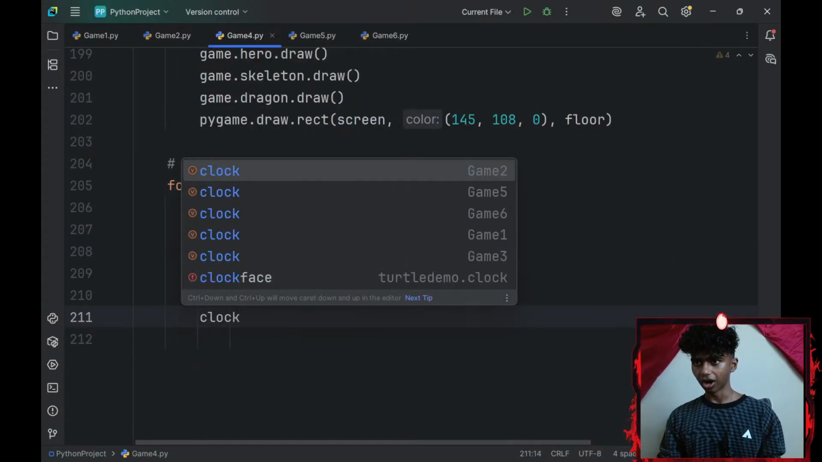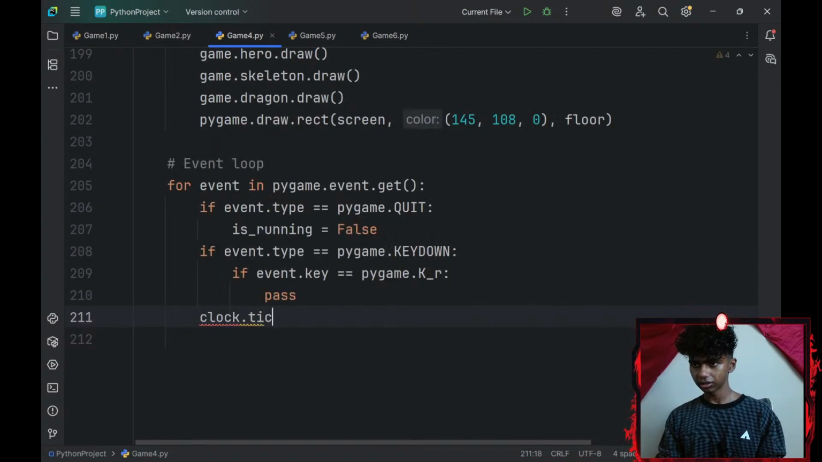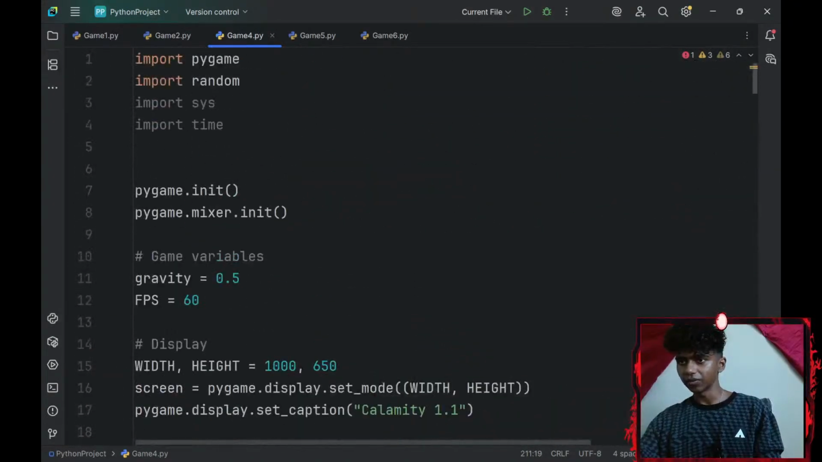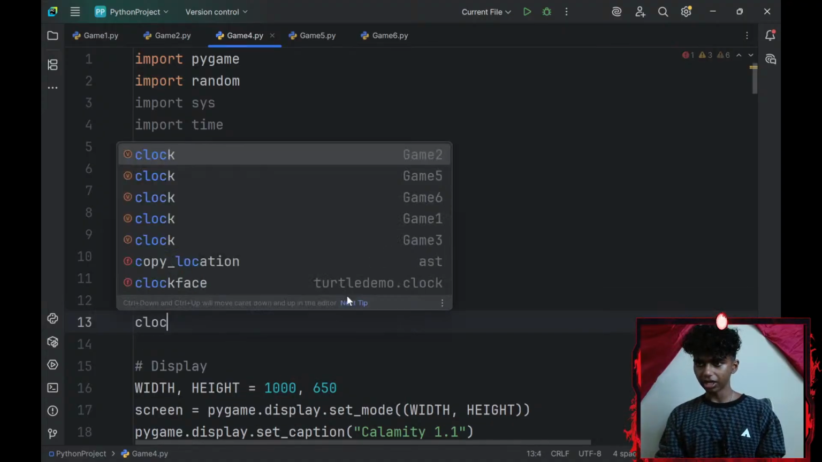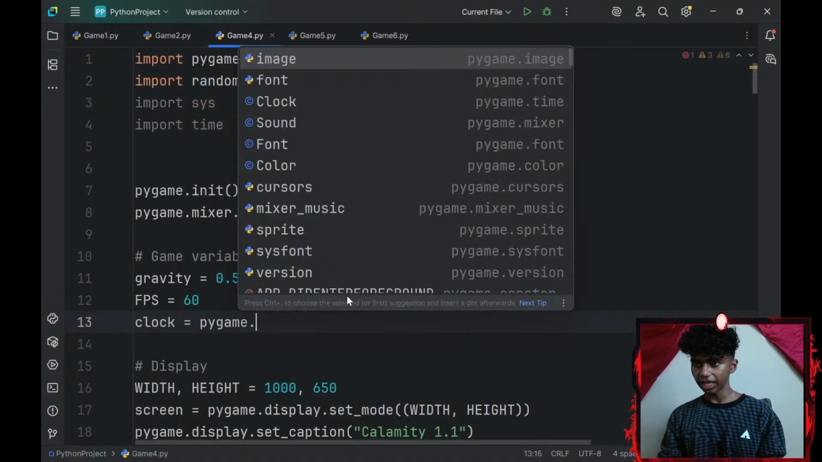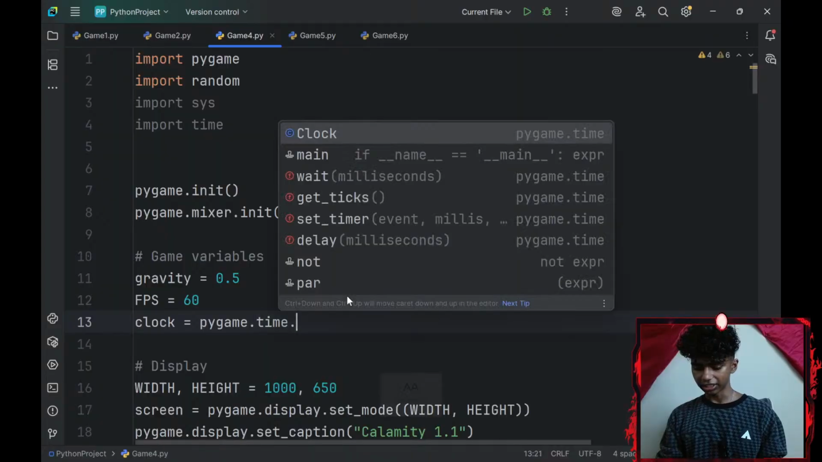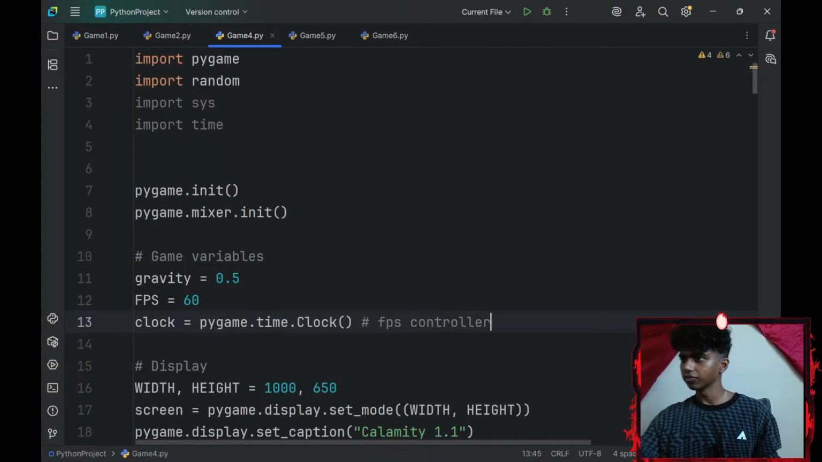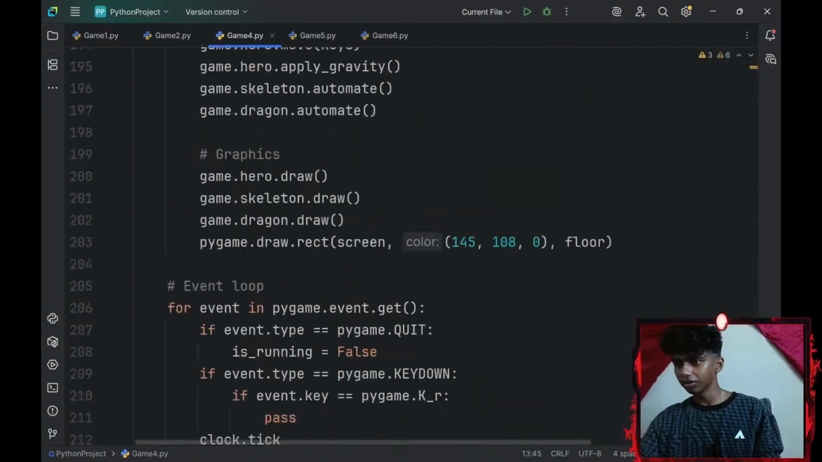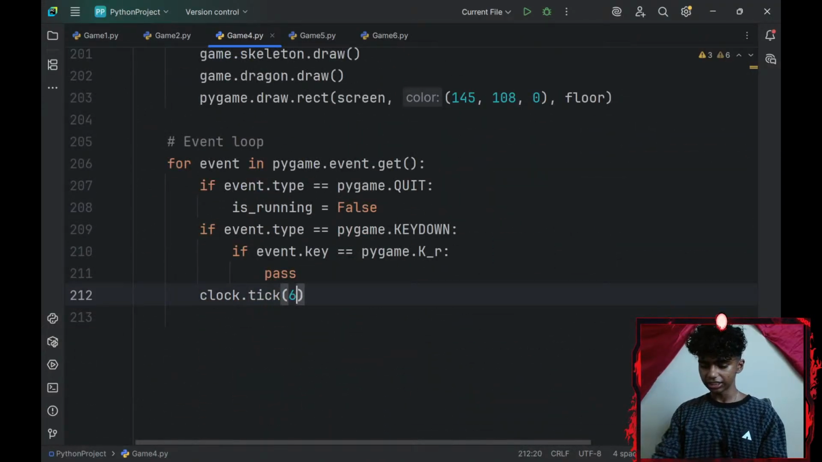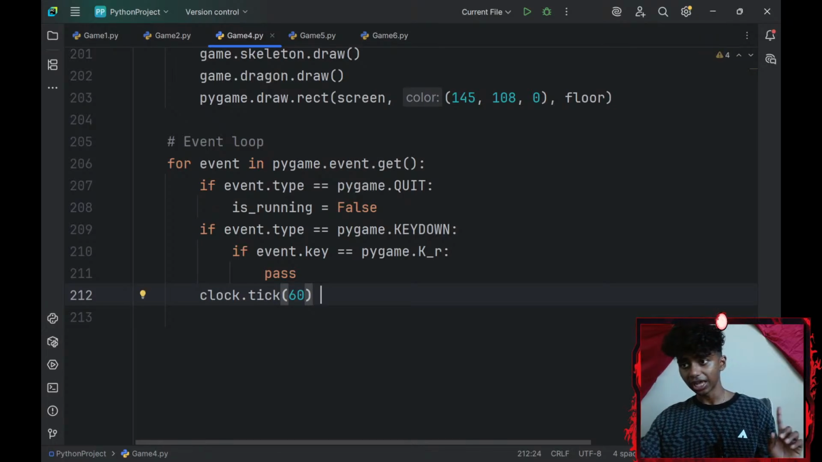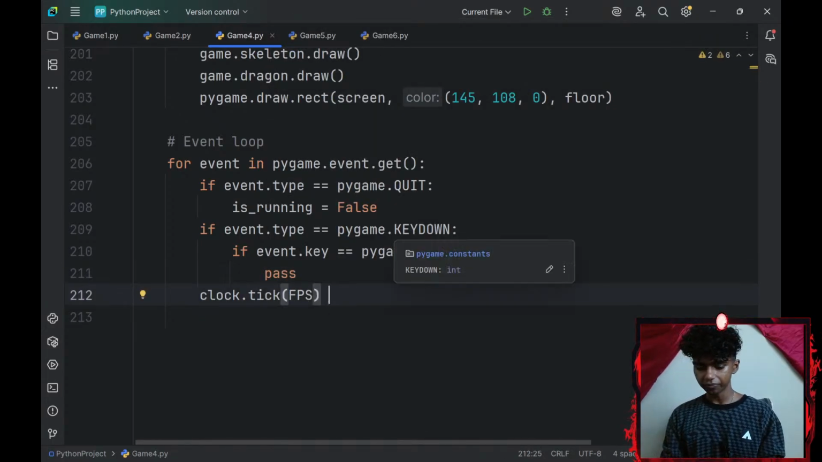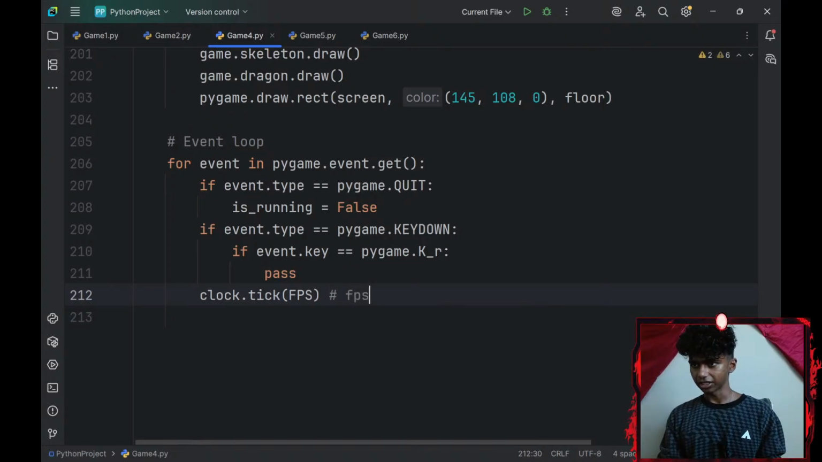So I'll go with my clock variable dot tick. Okay, I didn't add an FPS controller. I'll go all the way up here to my game variables section, and I'll create a clock variable set equal to pygame.time.Clock. Maybe I'll add a comment that says FPS controller. Okay, perfect. And then I'll go all the way down and now I'll go with clock.tick(60). This is basically going to be 60 frames per second. I did create an FPS variable, so let me use that. FPS variable is going to be set to 60. Maybe I'll add a comment that says FPS.